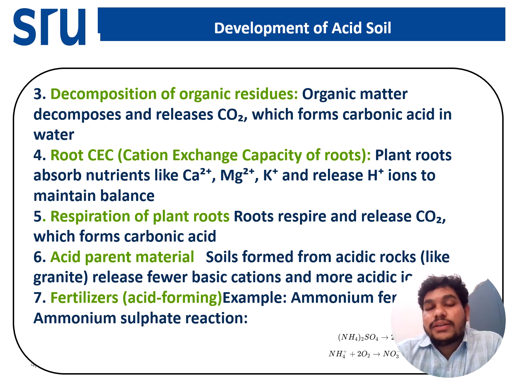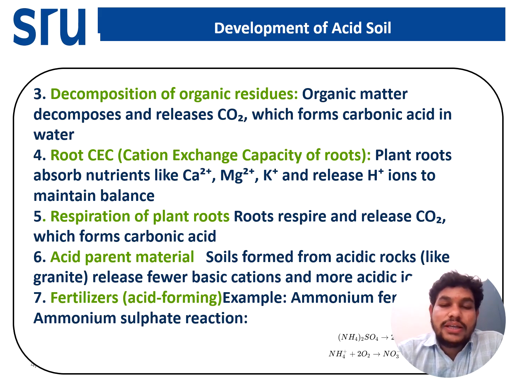Another factor is the acidic parent material. Two types of parent material are there, acidic and basic. Acidic parent material like acidic rock such as granite develops the red soil, which is acidic in nature, and basic parent material develops soil like the black soil, which is basic in nature. In acid soil, the basic cation content will be less, so the soil is acidic.